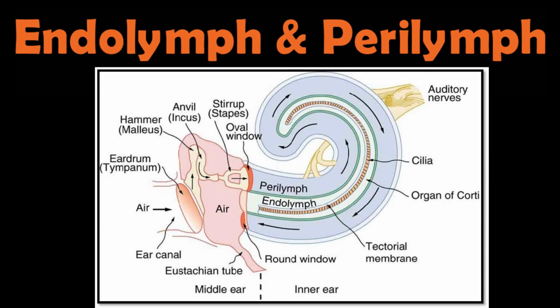Endolymph and perilymph. These are contained in the inner ear. The inner ear, which is known as the labyrinth, contains the endolymph in the central cavity of the cochlea and semicircular canals, whereas the perilymph is present in the outer two cavities in the inner ear.